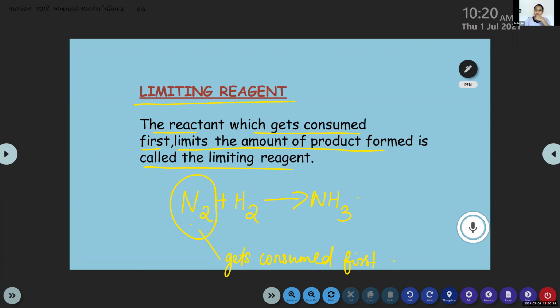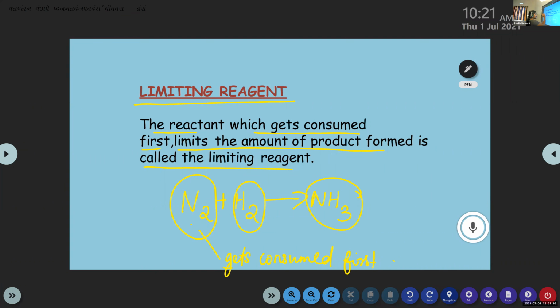Will you repeat again, Emily? Sure. The reactant which gets consumed first and limits the amount of product formed is called limiting reagent. We are considering this chemical reaction, N2 plus H2 giving NH3. If nitrogen is in small amount, it will get consumed first, right? Then after some time only hydrogen remains, so it will not be able to produce ammonia because both reactants are needed.